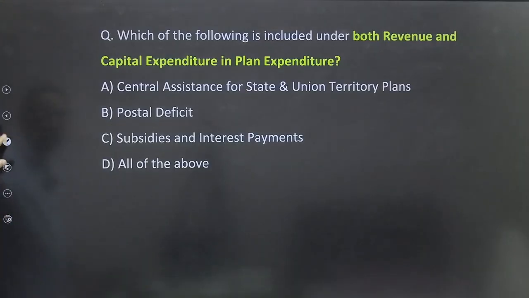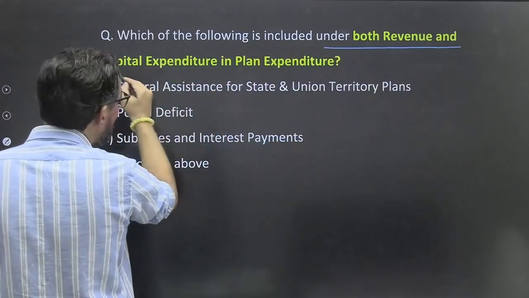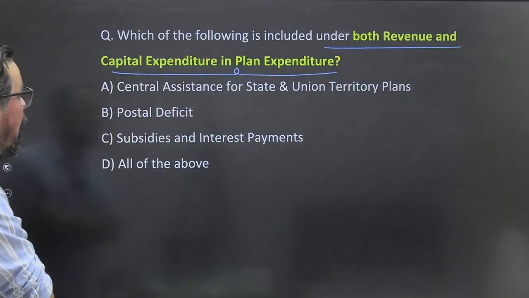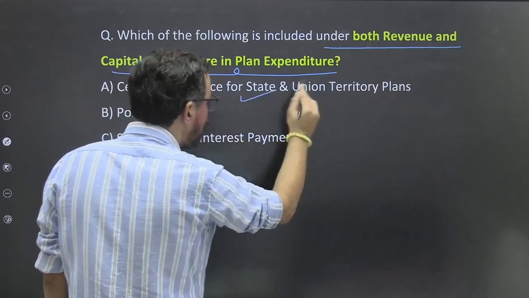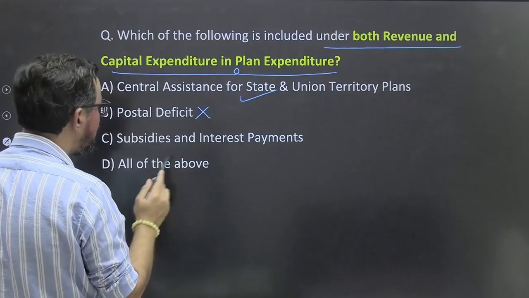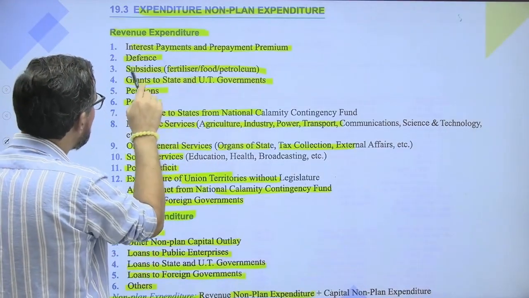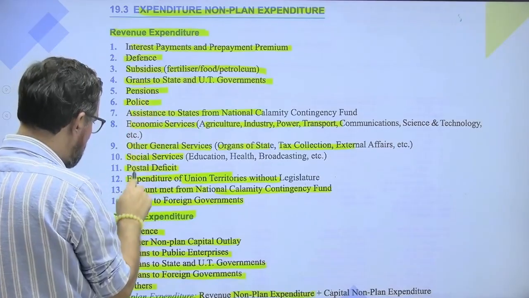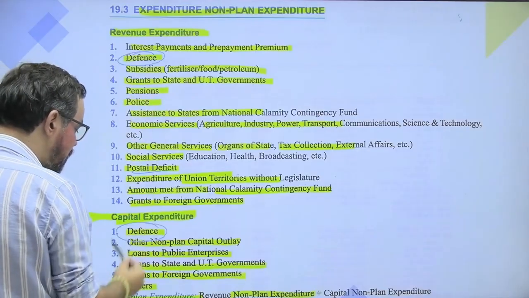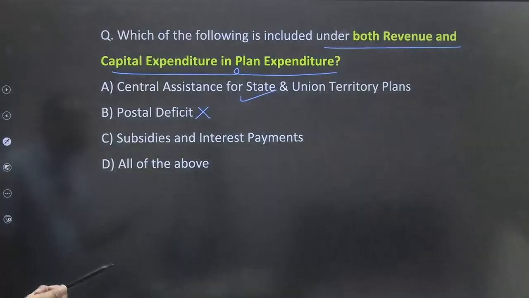Okay, next one guys: which of the following is included under both revenue and capital expenditure in plan expenditure? So what will be your correct answer? Central assistance for state and union territories, yes. Postal, no, postal was not part of this. Defense was part of this. If you talk about the postal, that generally comes under the revenue. So it is in revenue. Defense is part of this one. And the other one, to states and others, they generally come under this.